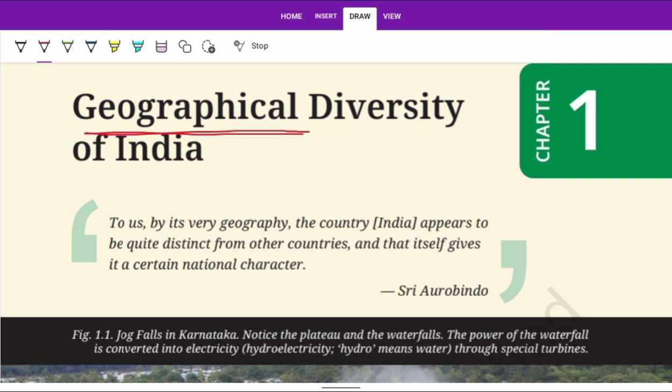In the west we see the Thar Desert, and in the northeast we see the Garo, Khasi, Jaintia hills. In the north we see the Gangetic plains, like the Yamuna and Ganga plain and the Brahmaputra plain. This type of diversity is geographical diversity, and this especially is centered in India. So, the geographical diversity of India.